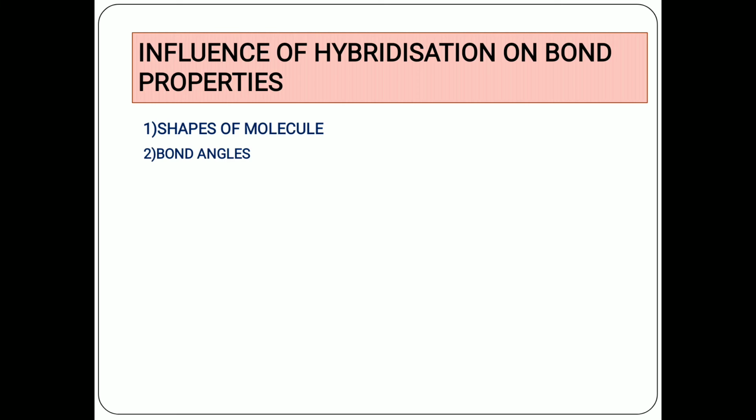Then the third factor is bond multiplicity. The bond multiplicity increases from sp3 to sp2 to sp carbon atoms, because in ethane the C-C bond is a single bond, in ethene it is a double bond, and in ethyne it is a triple bond. So bond multiplicity increases, right?